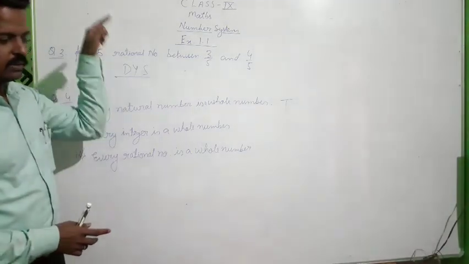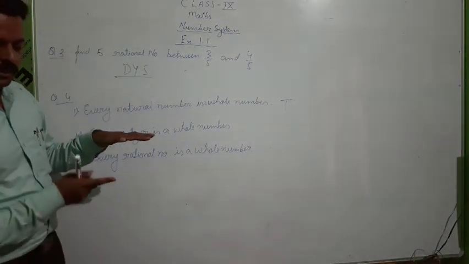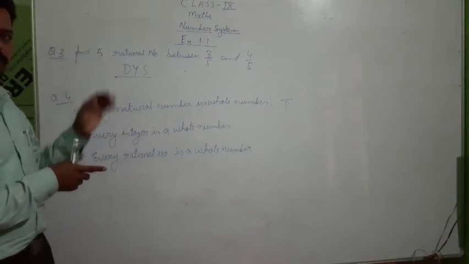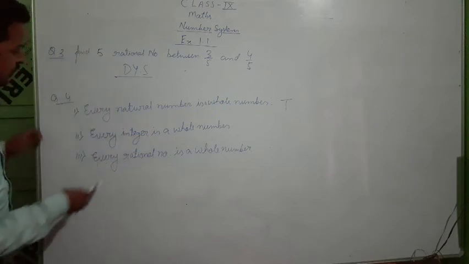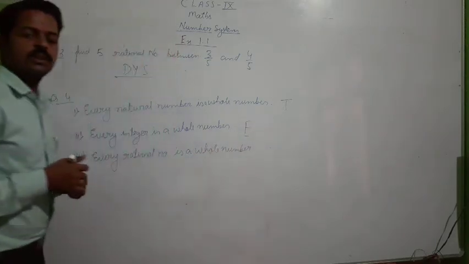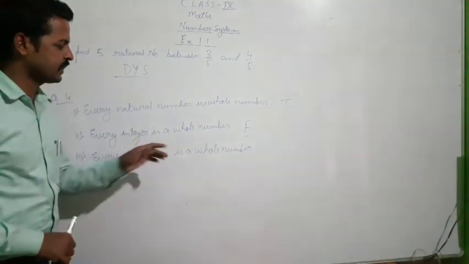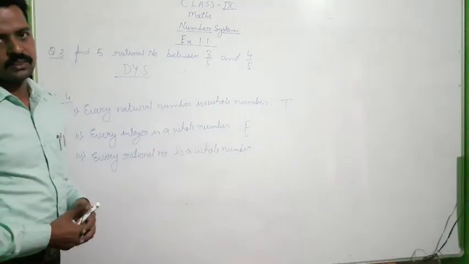And see the downward it is. After whole number we have integers. So it is asking every integer whole number. So it is going upward direction. So this answer is what? False. What will write in reason or justification? Since negative integers are not present in whole number, therefore answer is false.